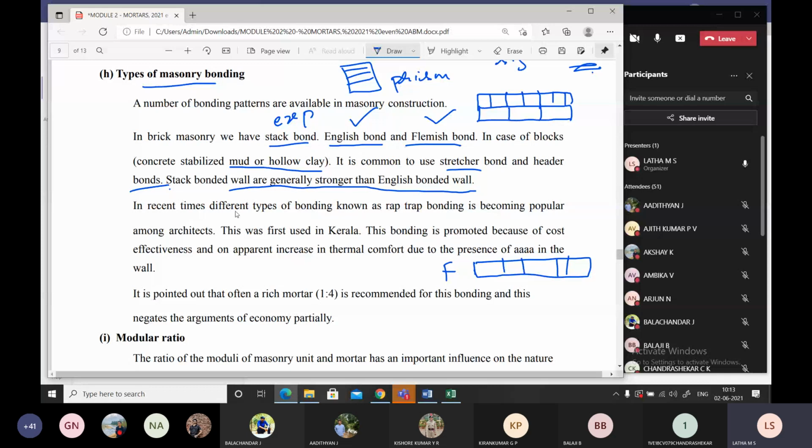In recent times, different types of bonding, also known as rat trap bonding, is becoming popular for architects. Today's students, I'll tell you, these architecture people are encroaching into the civil field. They are only meant to design the interiors. Instead, they take up the design part also, design of columns, beams, slabs, etc. They encroach on everything, and they say finally we'll do the building design. It is not at all so. After we do the designing part, then only the architect is welcome to do the interior design.